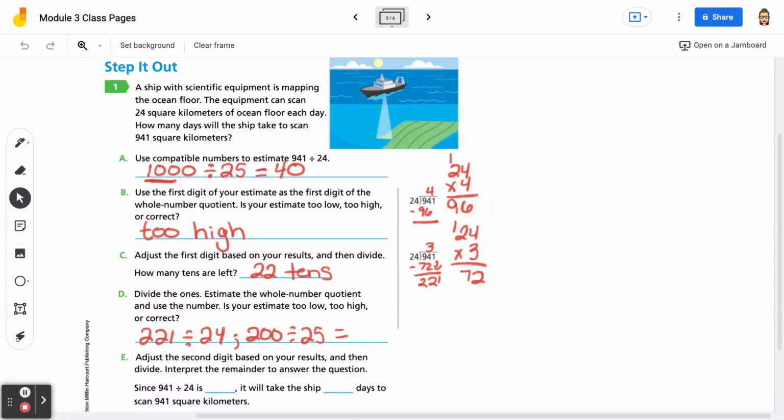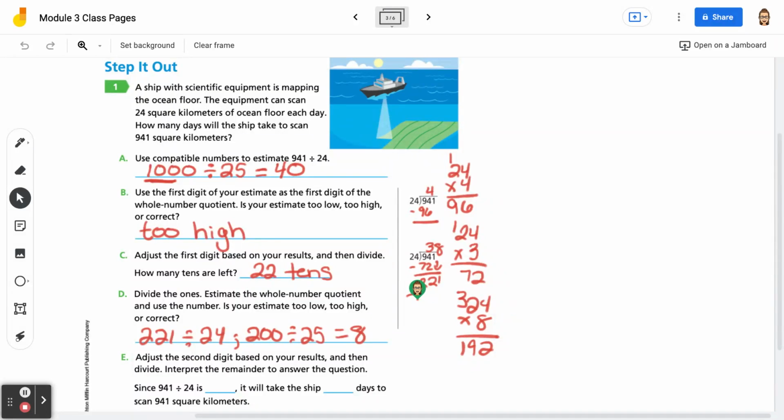And if I think about quarters, I know that 4 quarters equal $1, and so $2 would be 8 quarters, so this would be 8. So I'm going to try 8. So 24 times 8. 8 times 4 is 32. 8 times 2 is 16. Plus 3 is 19, so we get 192.